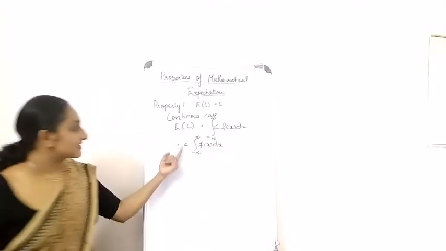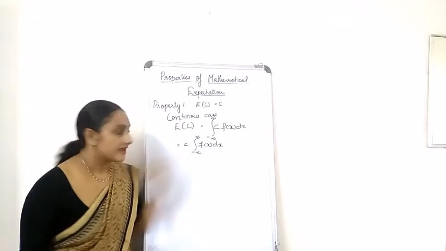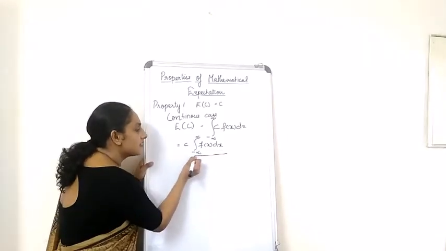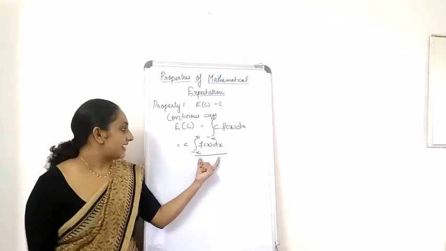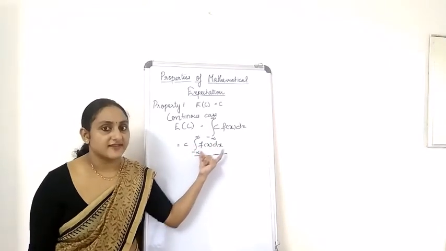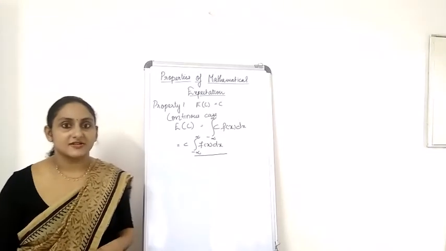So it's nothing but C integral minus infinity to infinity f of X dx. So what about this term? What is integral minus infinity to infinity f of X dx? Yes, you have answered it right.